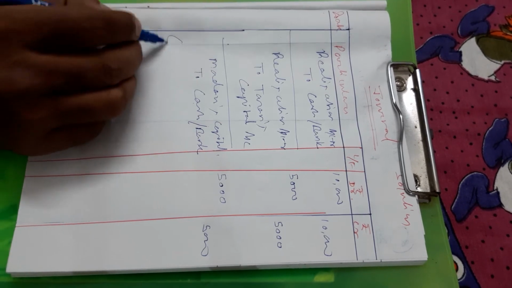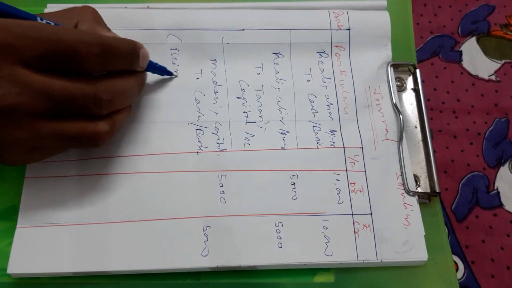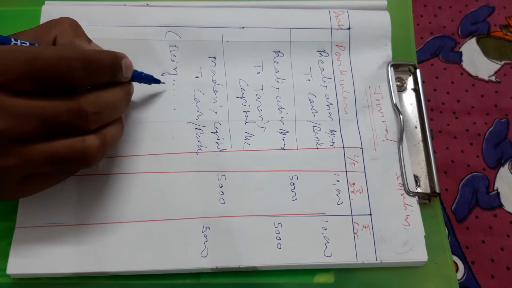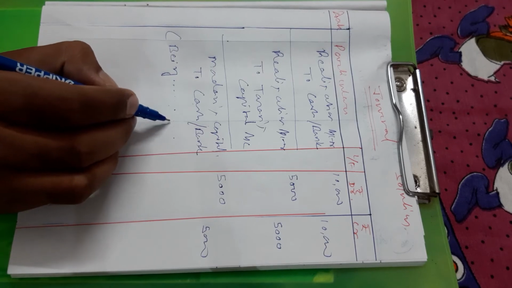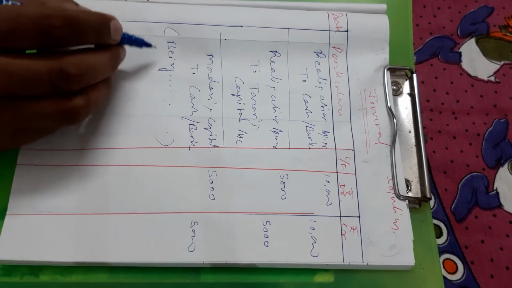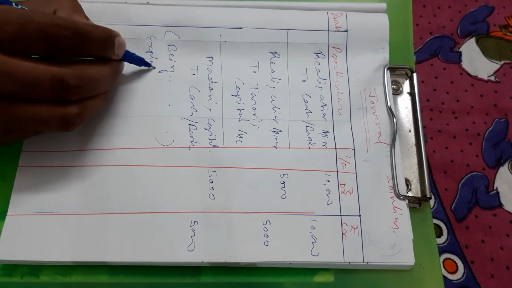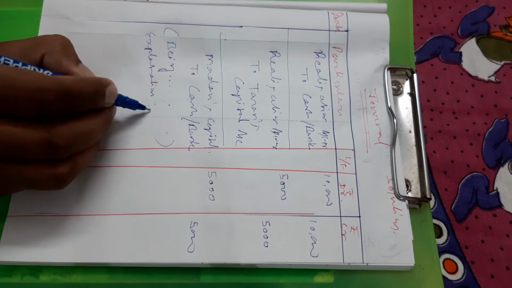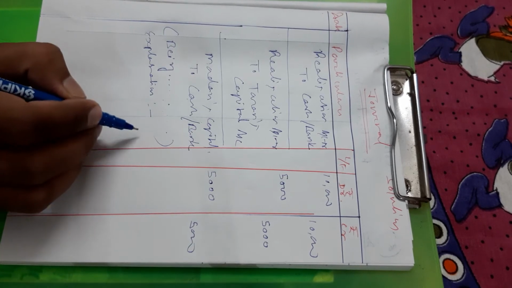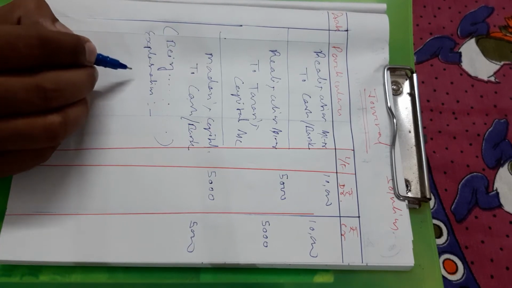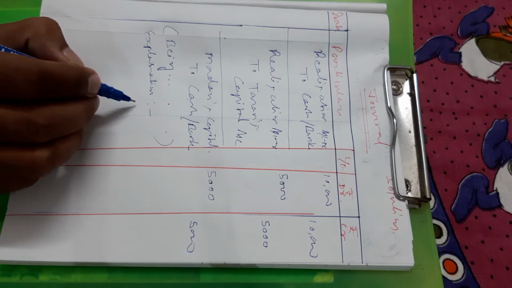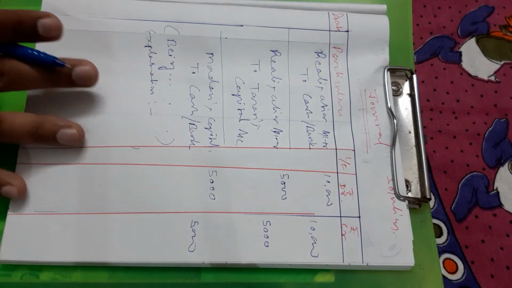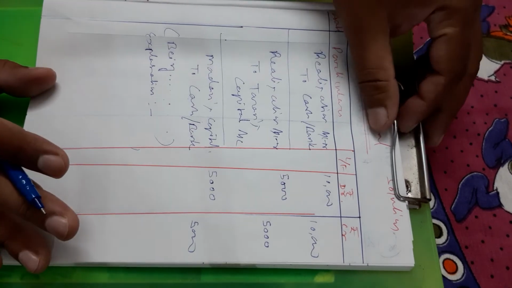Here you will write the narration: being the dissolution expenses paid by the firm on behalf of the partner debited to his capital account. You will close it, and after that you will write the explanation. You will write here: the expenses of dissolution are borne by the partner but are paid by the firm, therefore Madan's capital account is debited. In this way you will do it. So question number 1 we have done.